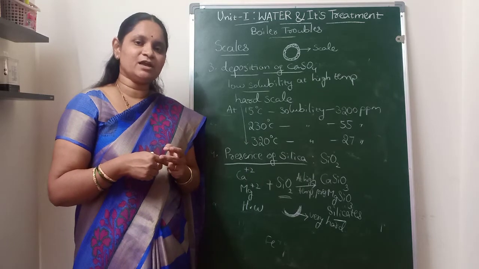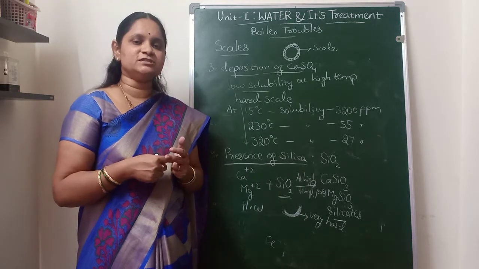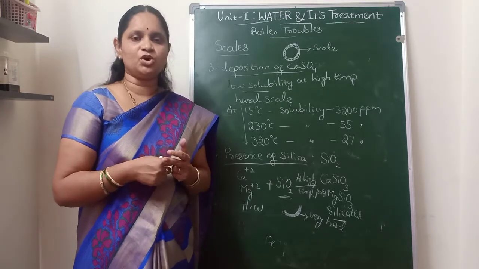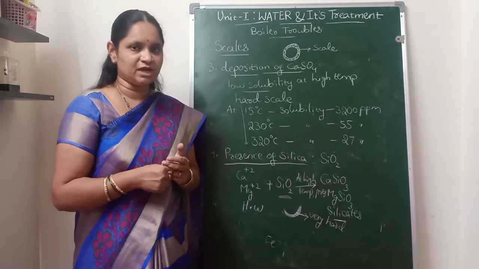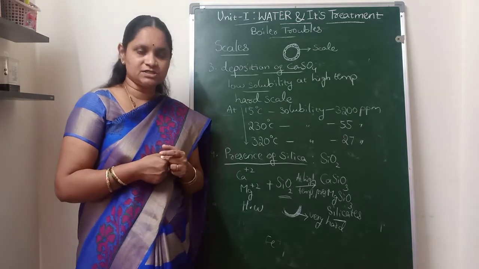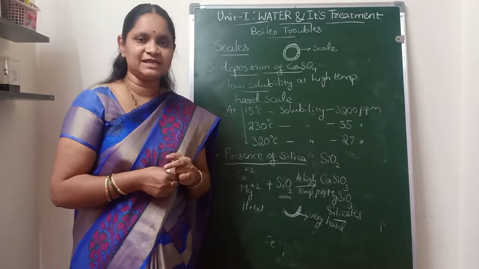The second type of scale is due to the hydrolysis of magnesium salts. Magnesium chloride will react with the water and form magnesium hydroxide, which will form a soft type of scale. The third one is due to the deposition of calcium sulfate.